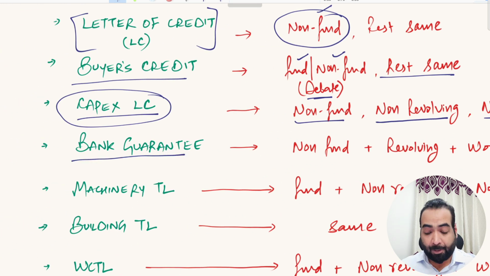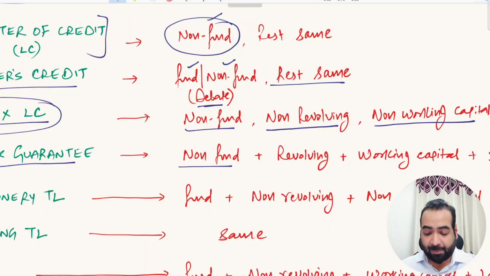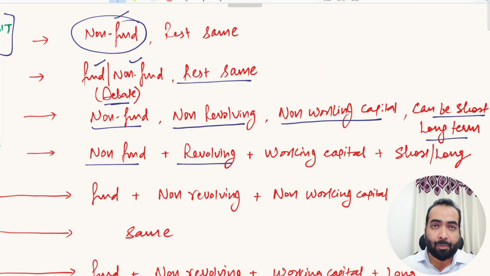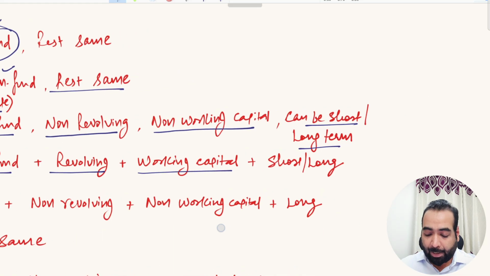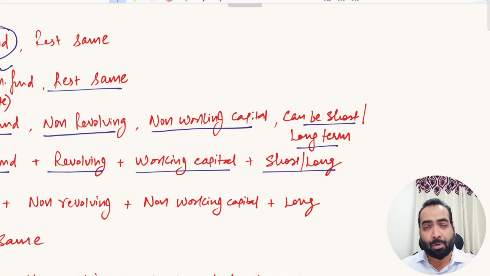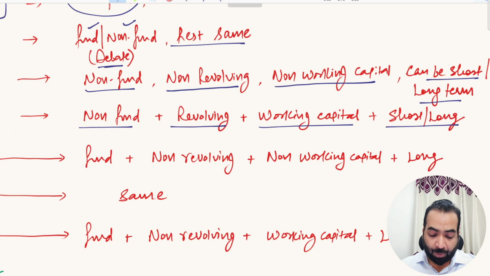Now coming to bank guarantee. It is a non-fund based facility. It is a revolving facility. It is given for working capital purpose, and it can be short-term as well as long-term, like Capex LC. It can be for 1 year, 2 years, 3 years, going up to 10 years also.